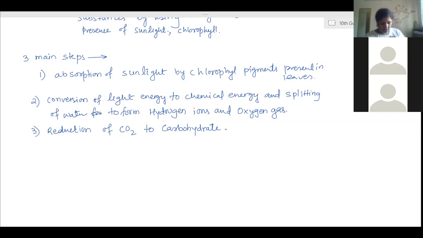Then holozoic nutrition. In holozoic nutrition, these are more advanced structures, which can take food and digest it in their body. Whatever the fungus is doing outside, the same thing we are doing in our body. Higher organisms, not only humans, all higher organisms, have the process of intake, that is ingestion. It moves inside and gets digested. Digested means converting complex substances into simpler substances.